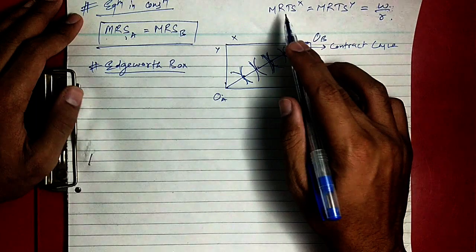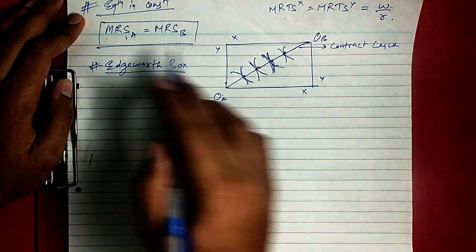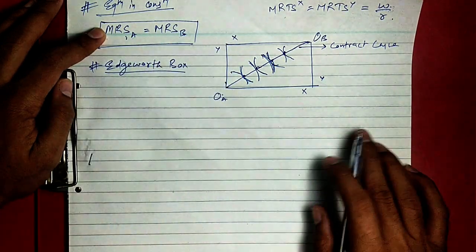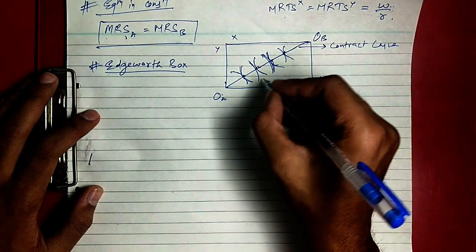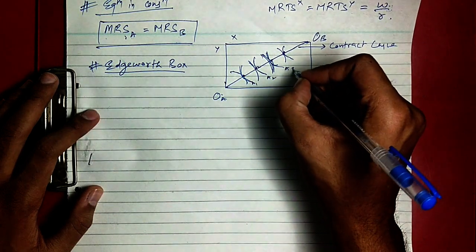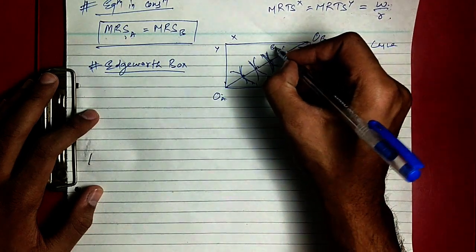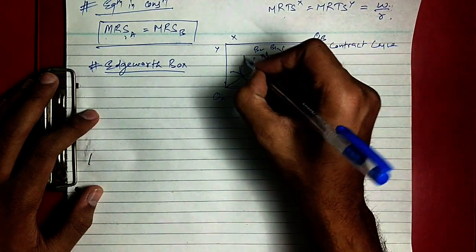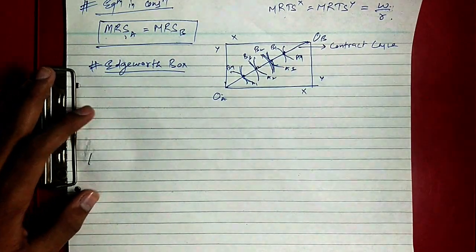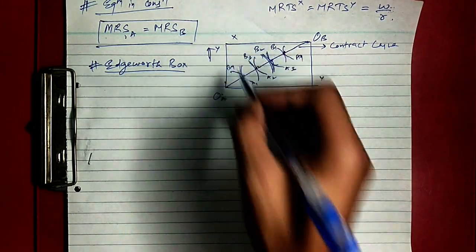It's just the locus of the points where this condition is met. Let's assume it provides A1 level of satisfaction, then A2, A3, similarly A4. And from here it will be B1, B2, B3 and B4. So this is the Edgeworth box in case of consumption.